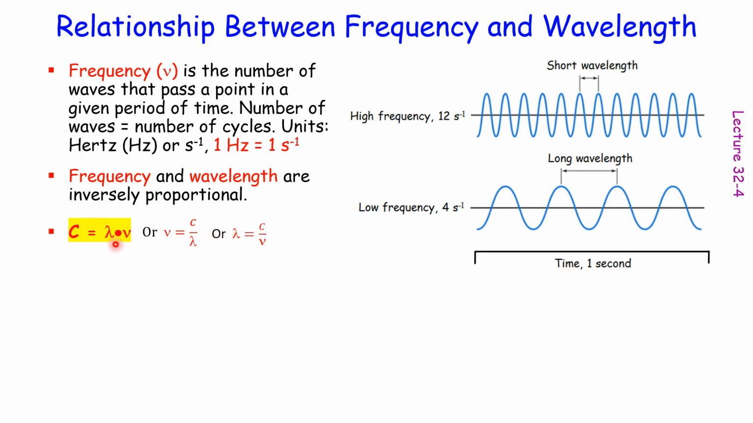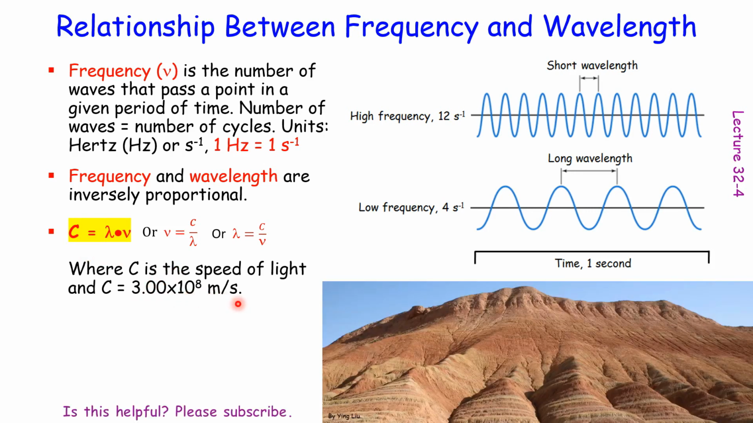in solving either frequency or wavelength. So from this key equation, if you need to solve frequency, you just move lambda to the other side as a denominator. So nu equals c over lambda. And you can do the same to find out lambda. That should be c over nu. And the speed of light in vacuum is 300 million meters per second.